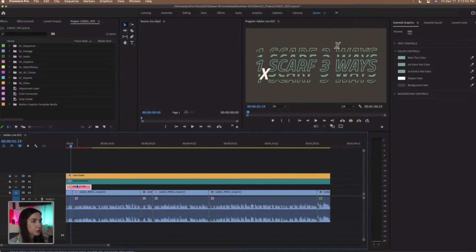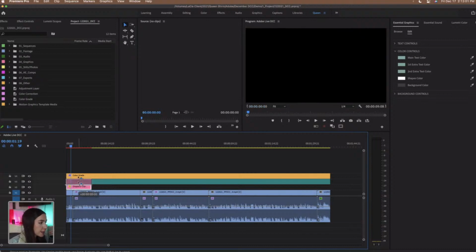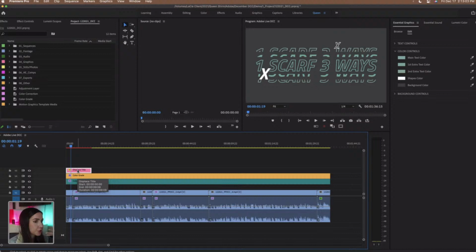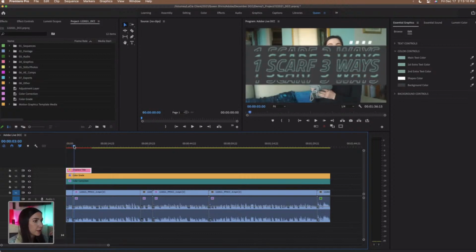So if you don't want your graphic to be affected by those colors, you can just drag this up above those layers. So now it's true to that teal and the gray that we had going on in our initial color selection. So just keep that in mind while you're editing. So as I scrub back and forth, this is what it looks like with the gray.